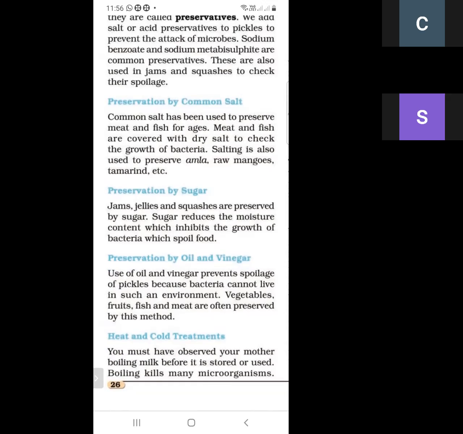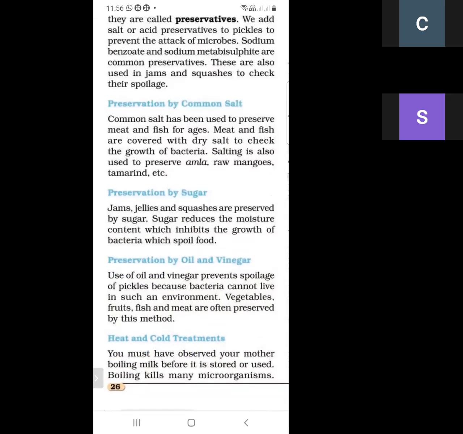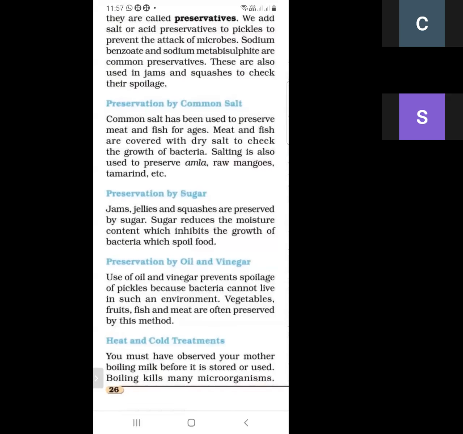Which materials are preserved by common salt? First is meat, second is fish, third is amla, fourth is raw mangoes, and fifth is tamarind. So these are the materials preserved by common salt: meat, fish, amla, raw mangoes, and tamarind.